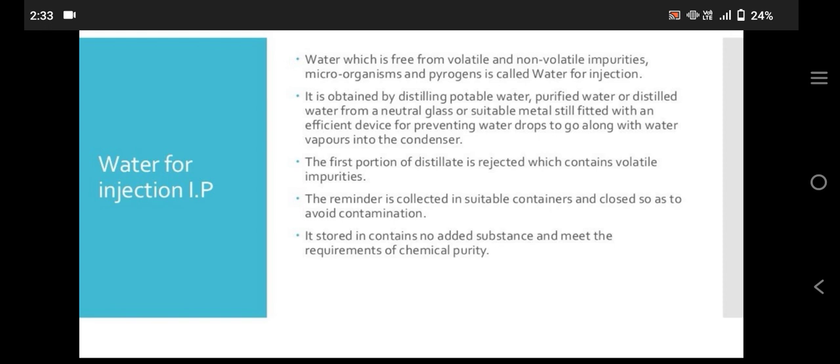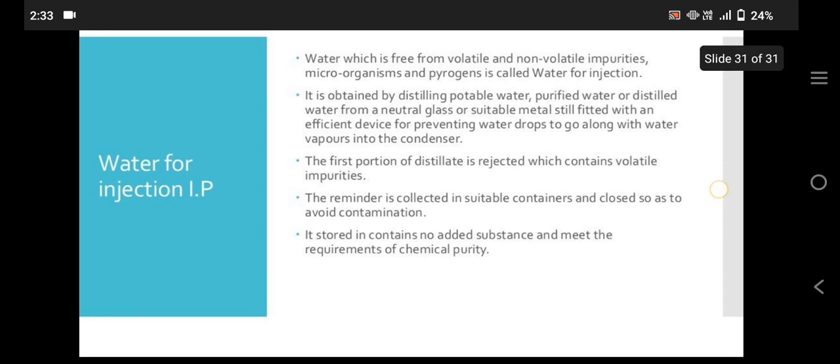The first portion of the distillate is rejected, which contains volatile impurities. The remainder is collected in suitable containers and closed so as to avoid contamination. It is stored in containers with no added substance and meets the requirement of chemical purity.